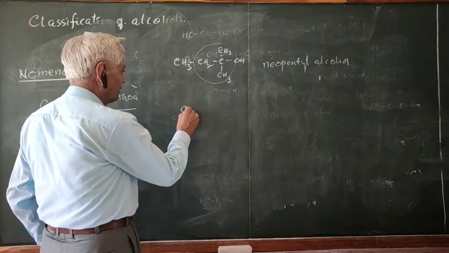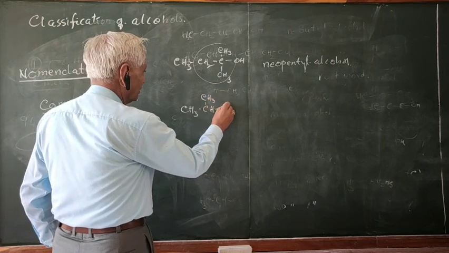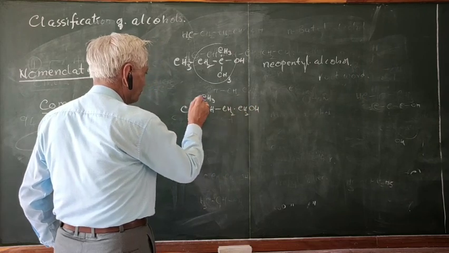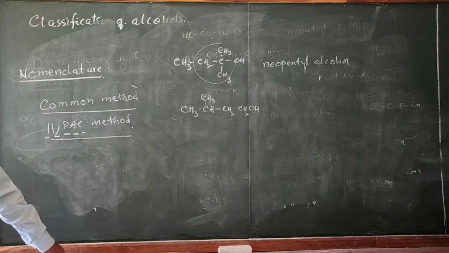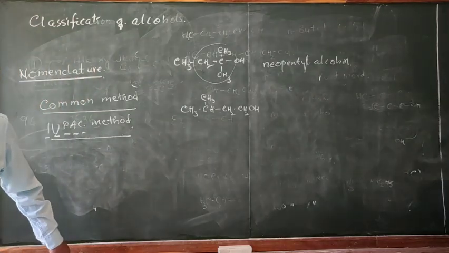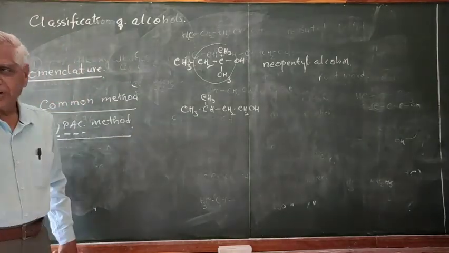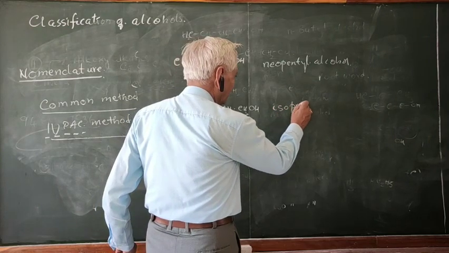So it is neopentyl alcohol. And if this compound is like this, CH3, CH, CH3, CH2, CH2, OH. 1, 2, 3, 4, 5. What is the name of this compound? OH is alcohol, no problem, alcohol. What is the alkyl group here? Isopentyl. This branching is there, therefore it is called as iso. So it is called as isopentyl alcohol.